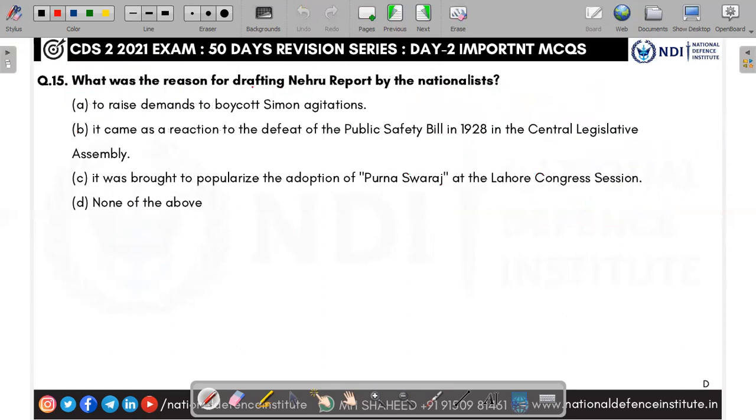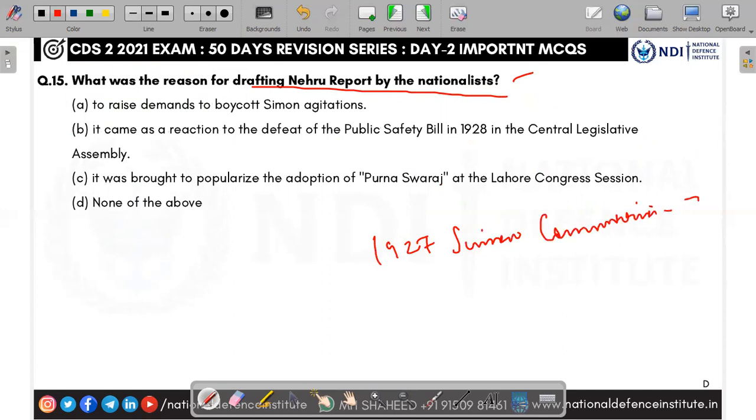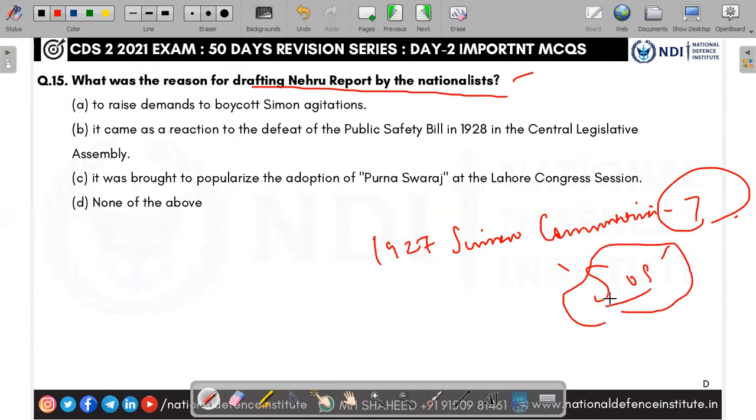What was the reason for drafting the Nehru Report by the nationalists? In 1927, the Simon Commission came to India, but it was an all-white commission. All 7 members of the Simon Commission were English people. No Indians were there. So what happened? Indians protested: Go back, Simon. Go back, Simon. Lord Birkenhead, who was the Secretary of State, a British MP, challenged India. He was teasing India.